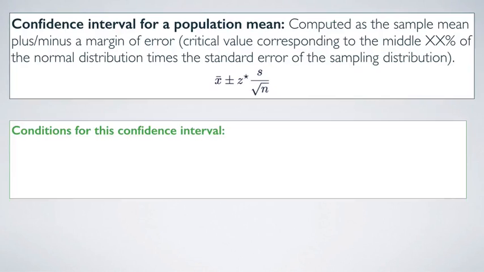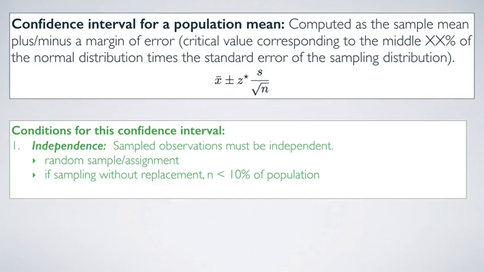As with the central limit theorem, there are some conditions that need to be satisfied to use this formula to construct confidence intervals. In fact, since this method is based on the central limit theorem, these are actually the same conditions. The first condition is independence. Sampled observations must be independent. And we talked about this being difficult to confirm.